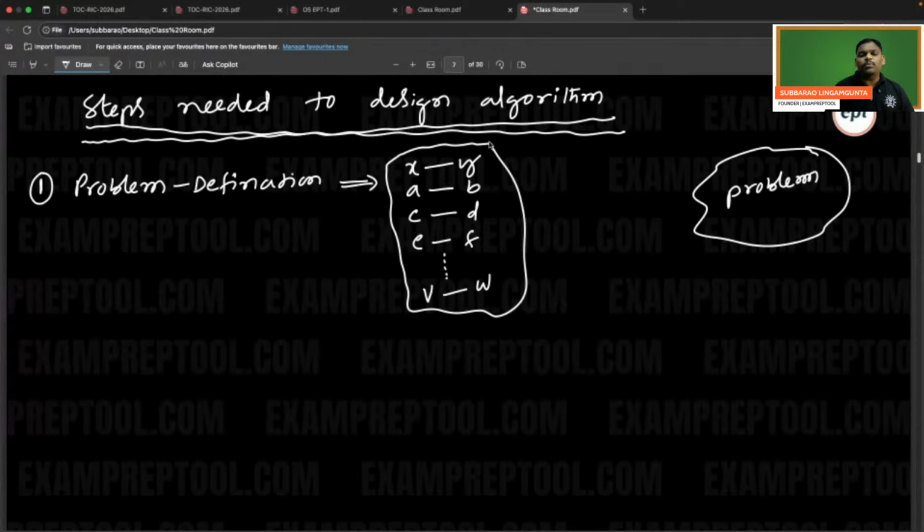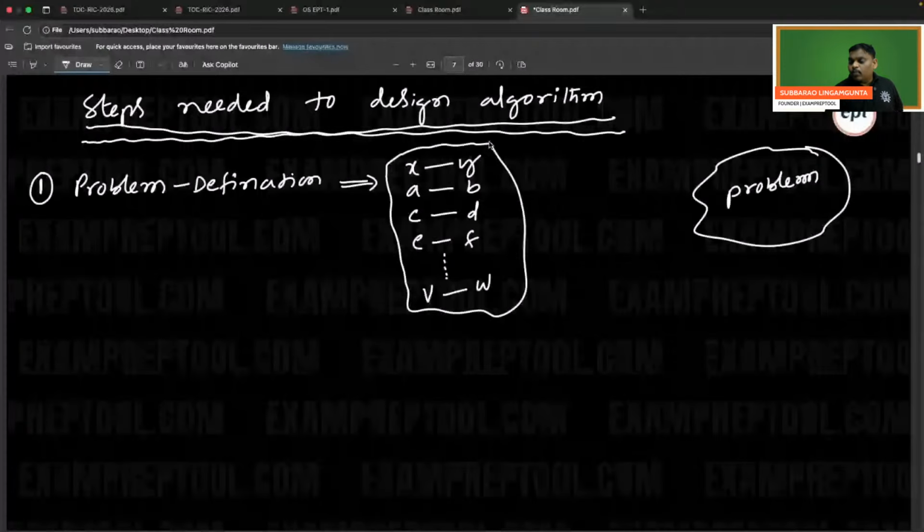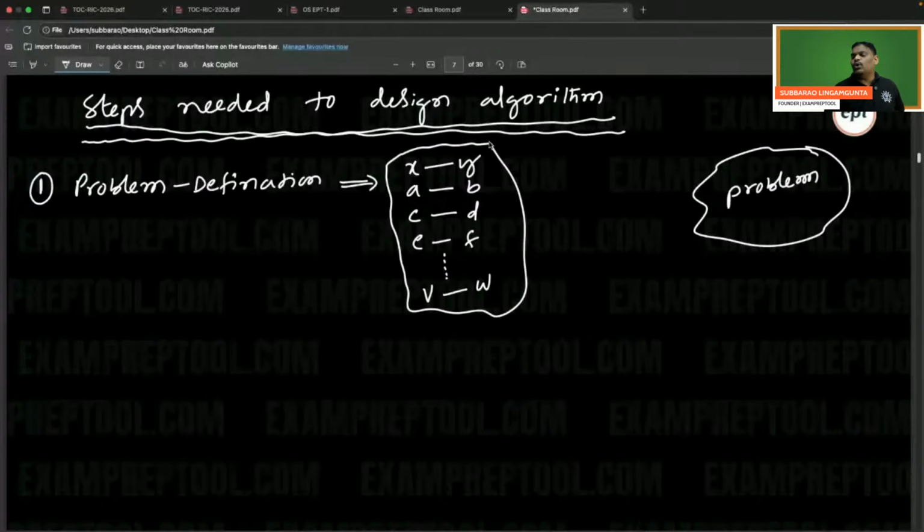That is the reason people used to say, everyone listen, if you know the problem clearly, half of the problem is over. If you know the problem clearly, half of the problem is clear. Half of the solution you got. Right? If you know the problem clearly, half of the solution you got.